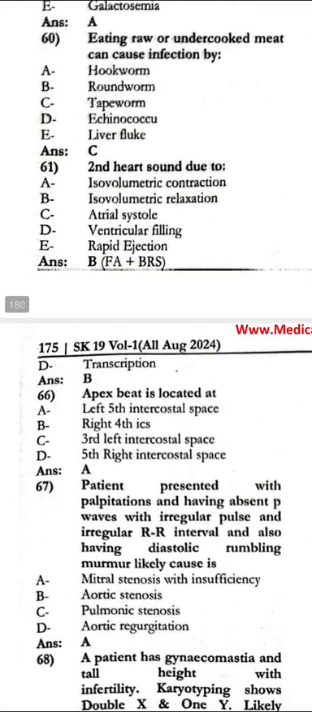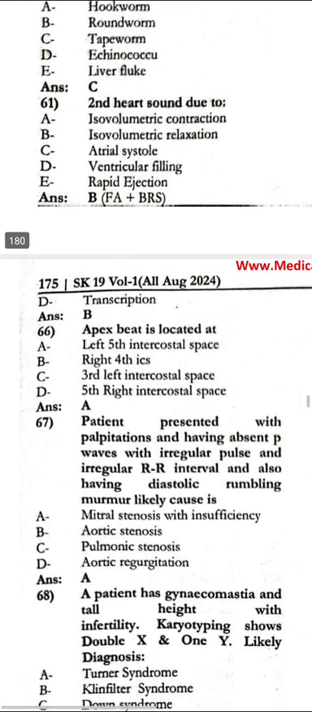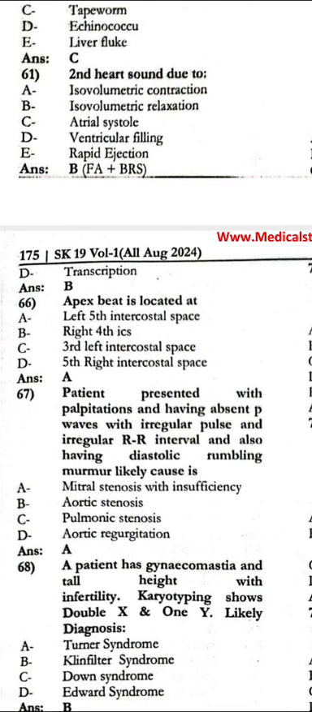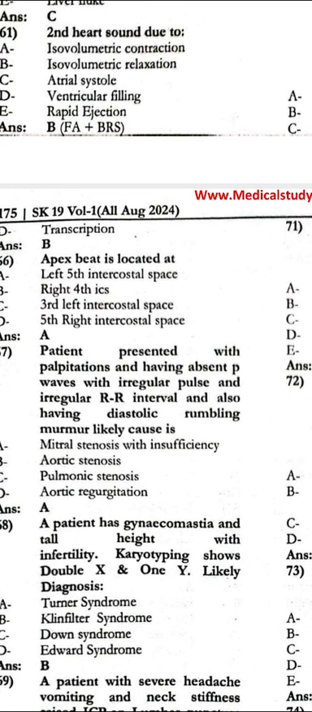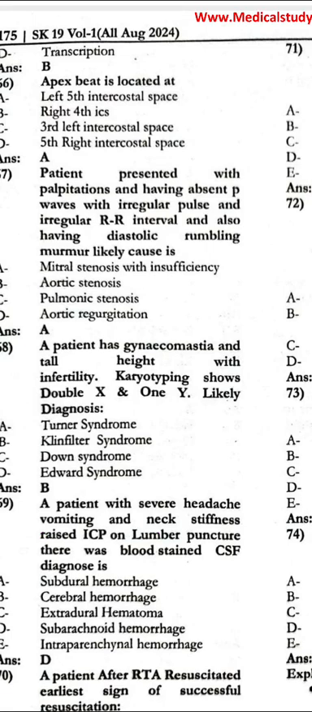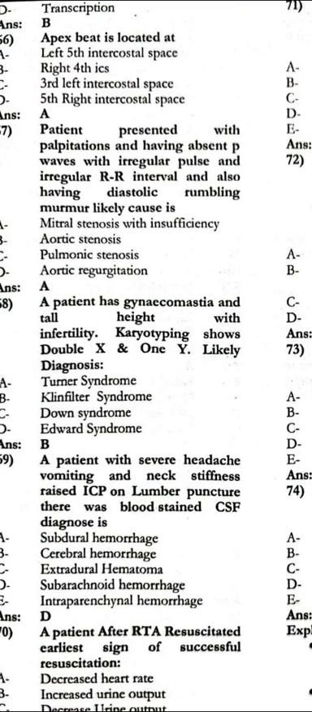The apex beat is located in the left fifth intercostal space. The patient presented with palpitations and has absent P waves with an irregular pulse and irregular RR interval, and has a rumbling murmur. That likely is mitral insufficiency. The patient has gynecomastia, tall height, and infertility. Karyotype shows double X, 1Y. Likely diagnosis: Klinefelter.